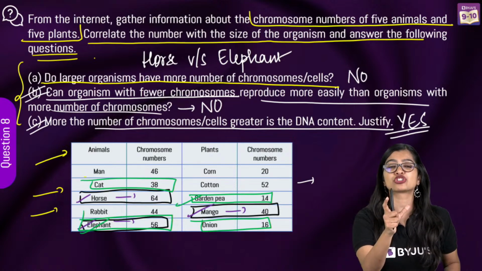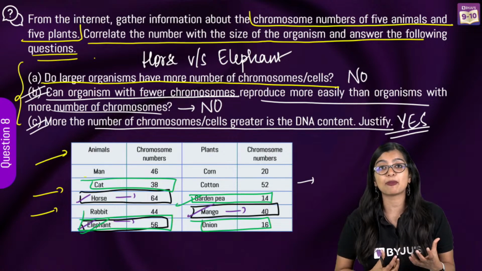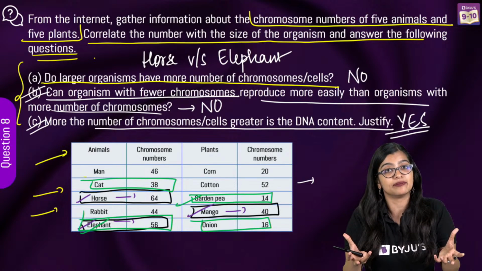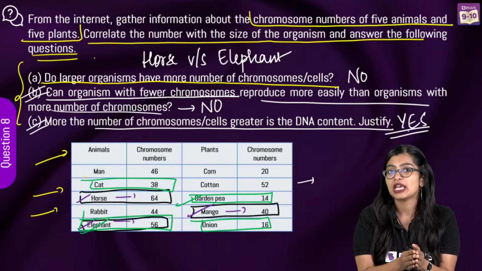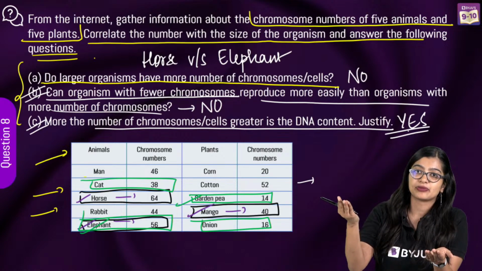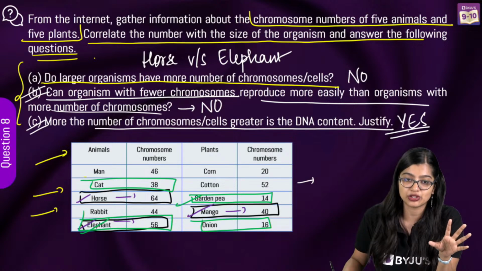Whether reproduction is going to be complicated or a simple process depends upon the complexity of the body, okay? Compare your elephant with a bacteria. Then that is a fair comparison. Not with the set of animals that are there, right? So that is something you need to understand.